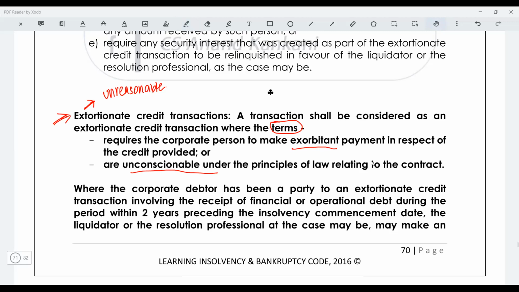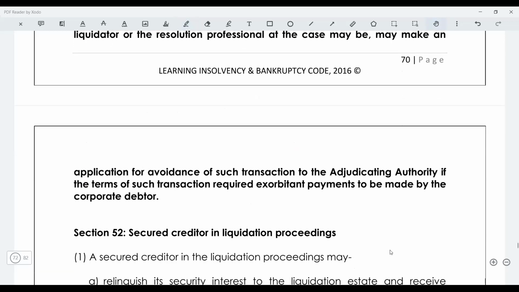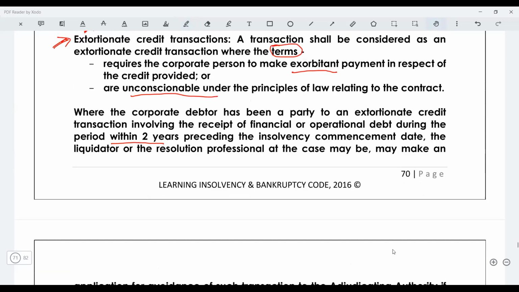Now, where a corporate debtor has been party to an extortionate credit transaction, which involves the receipt of financial or operational debt during the period within 2 years from the insolvency commencement date, the resolution professional, as the case may be, may make an application to this. Just understand, for an extortionate credit transaction, irrespective of whether it's a related party or not a related party, 2 years is the standard time period.